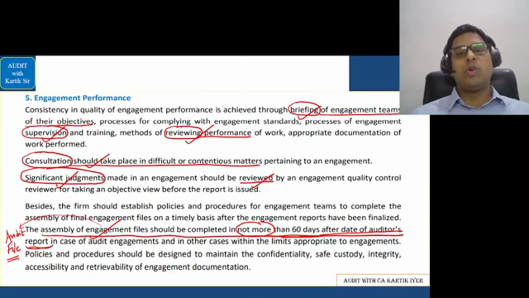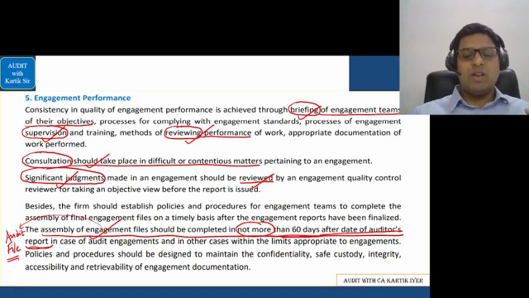8 was in relation to ownership, 9 was in relation to completion memorandum, and 10 was in relation to audit file. Okay, so if you remember chapter number 6 revision, when we had done it, 11 areas were there in that chapter, 11 answers that you need to learn. This line was there in the 10th answer, that is audit file. Okay, let's go further.